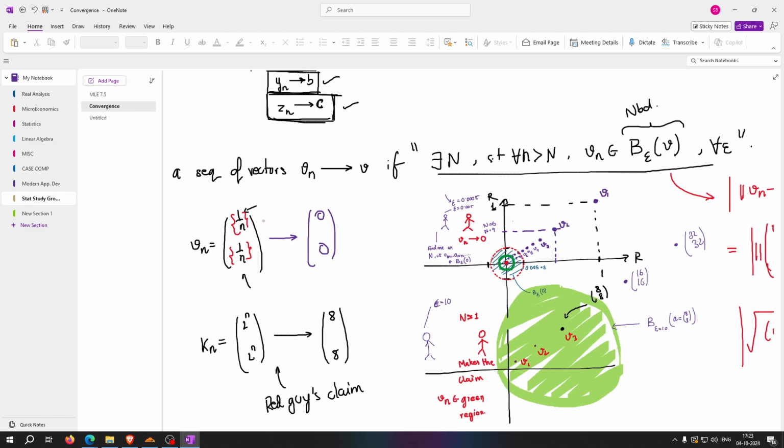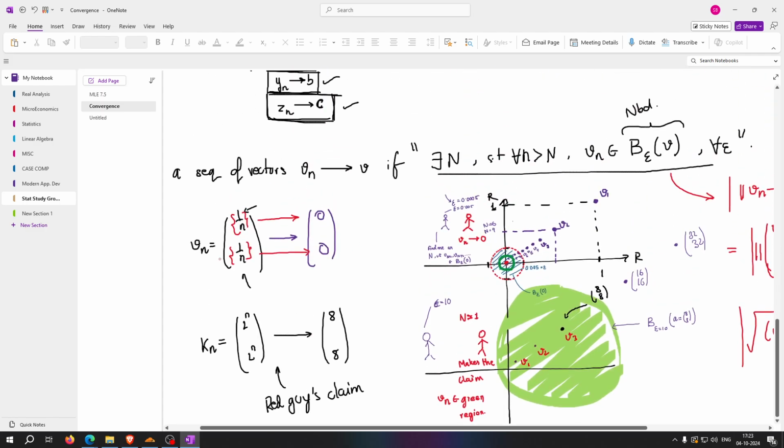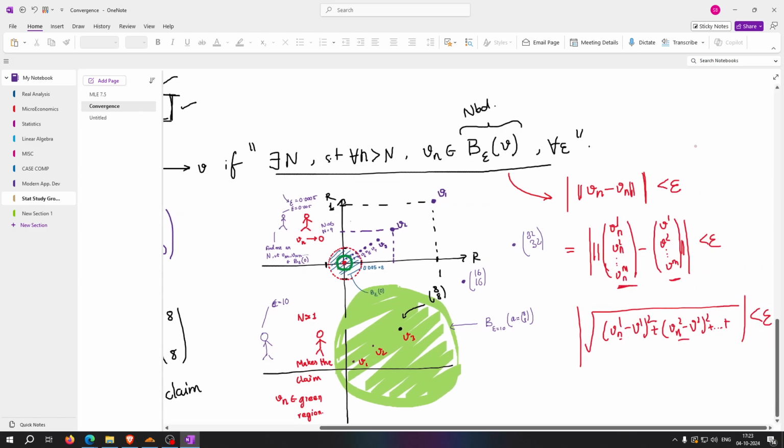1 by n obviously converges to 0, and this 1 by n also converges to 0, right? So an easier way to show that a sequence of vectors is going to converge somewhere is not through the sheer definition.